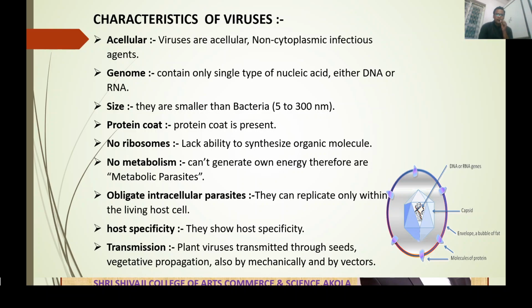Transmission. Plant viruses are transmitted through seeds, vegetative propagation, for example grafting, also mechanically or by vectors. Vectors, in the case of viruses, are most often aphids.